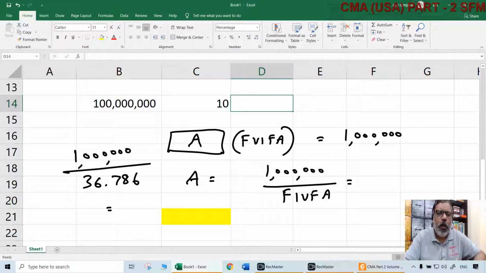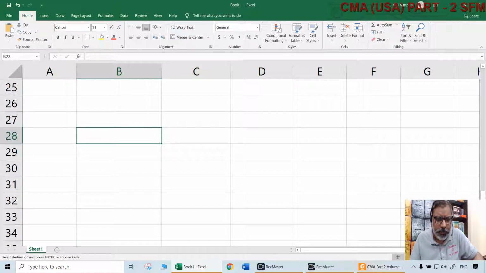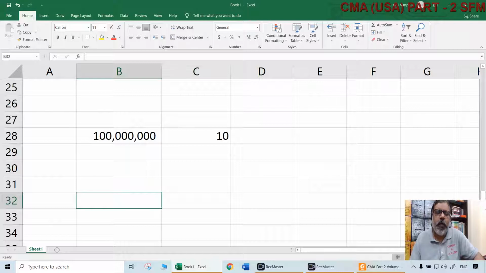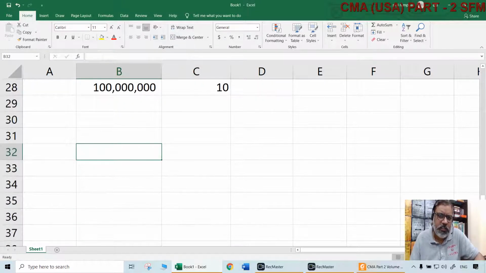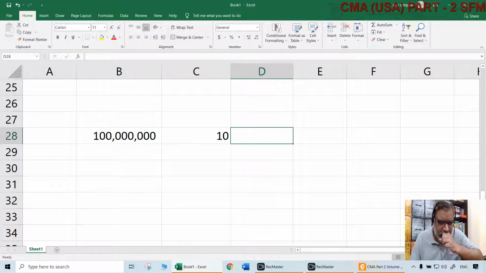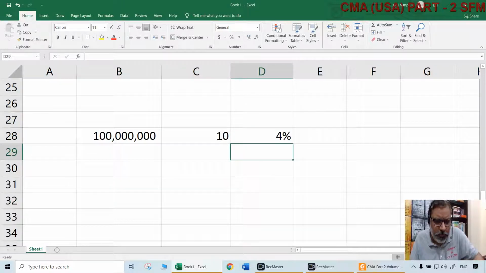So it wants to set aside separately, for some 10 periods, a certain amount of money, which will fetch some interest for the company also, because the company is investing elsewhere. It will invest in bonds of other companies maybe, or treasury bonds, or some other investments, whatever it is. So let us say, for example, the company gets a 4% return. This information is enough for us.